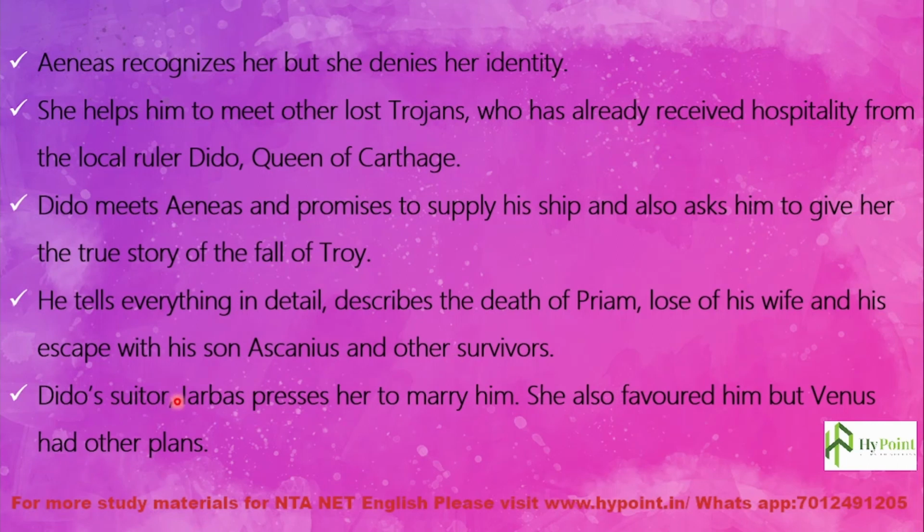And Dido already had a suitor whose name was Iarbas. So Iarbas comes and presses her to marry him. She had no objection to marrying Iarbas, and she also favored him, but Venus had other plans.